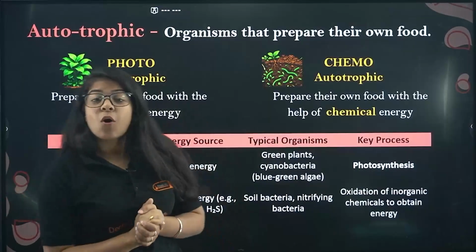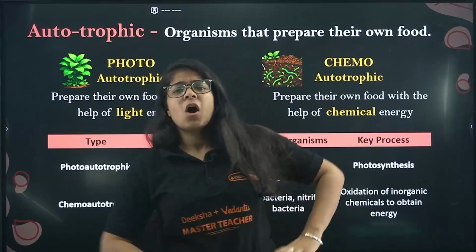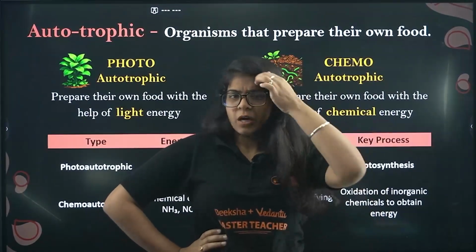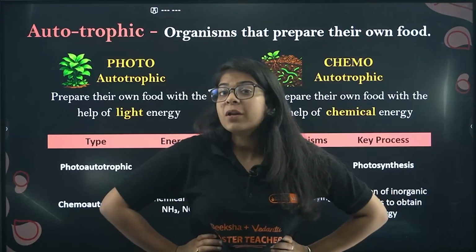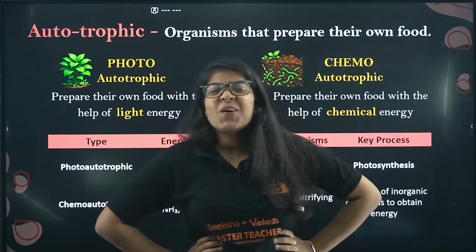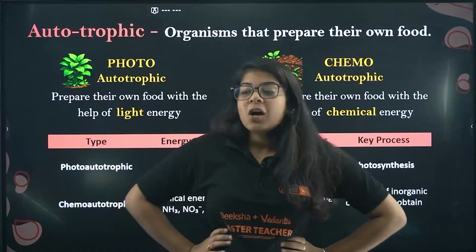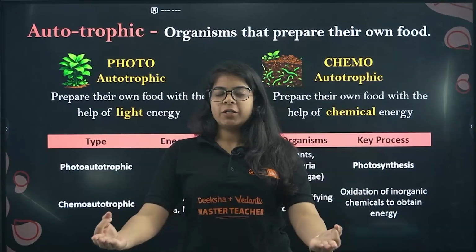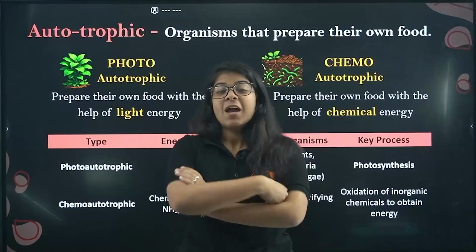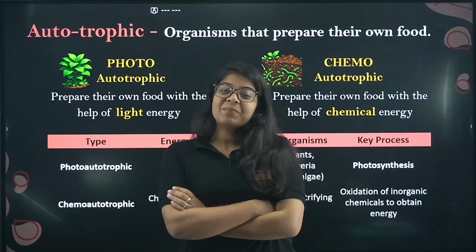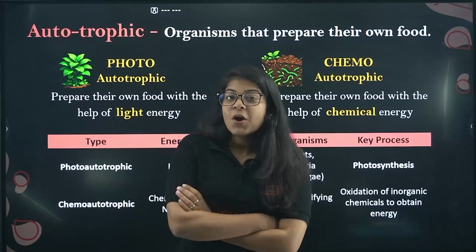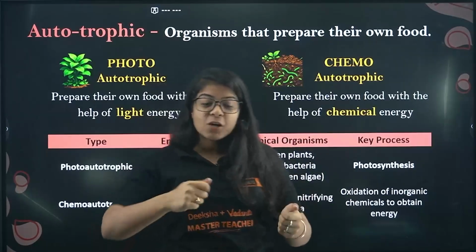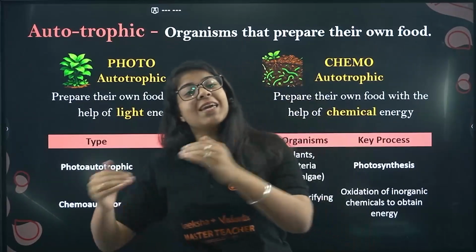Now let's see what autotrophic nutrition is. So organisms, they prepare their own food. Ma'am, I know cooking. I prepare my own food. So I'm an autotrophic? Huh? No, you are not an autotrophic, because it's not like you're sitting in the sun and you're meditating and you're making your own food, and you come out and you say, Mama, I am full with sunlight, I made my own food. Do you do that? No. Who does that? Plants do that, because we cook our own food. We don't make our own food.